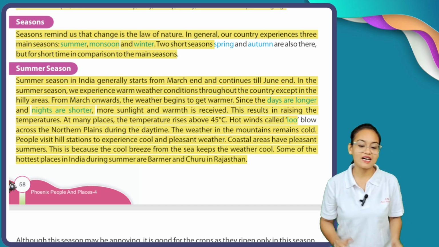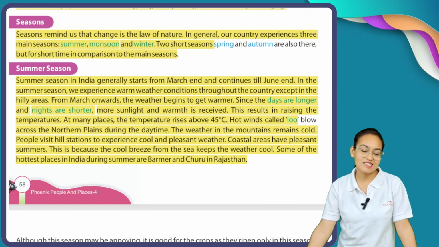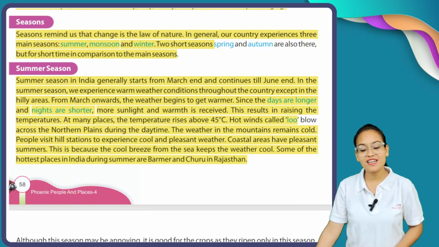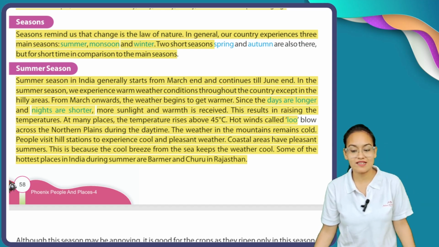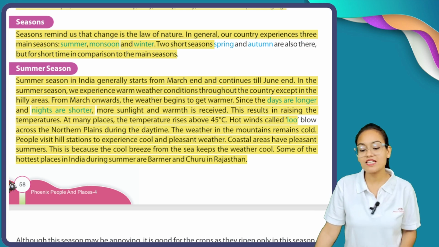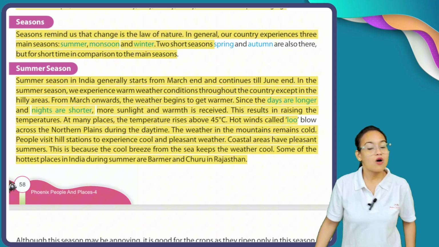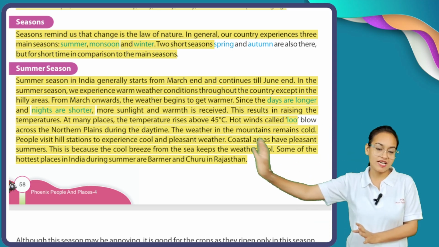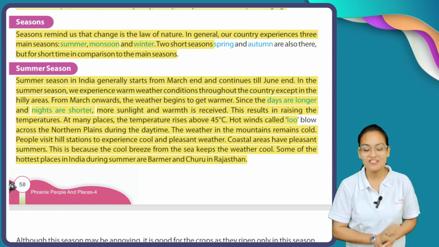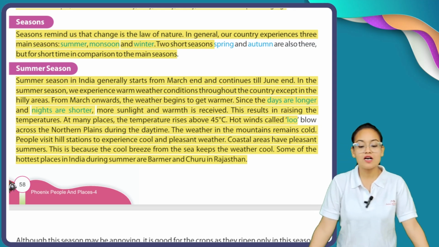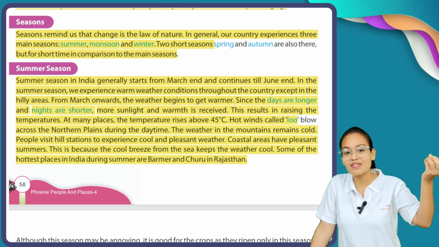Summer season in India generally starts from March end and continues till June end. In the summer season, we experience warm weather conditions throughout the country except in the hilly areas. Only if you leave out the hilly areas, all other parts of our country, India, experience summer season. From March onward, the weather begins to get warmer. When the month of March starts, the climatic condition changes.